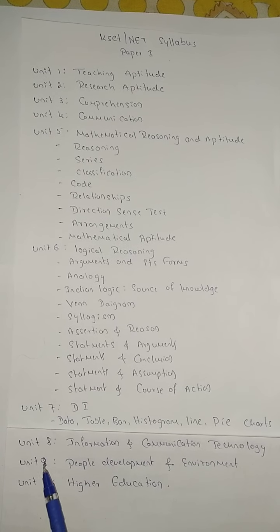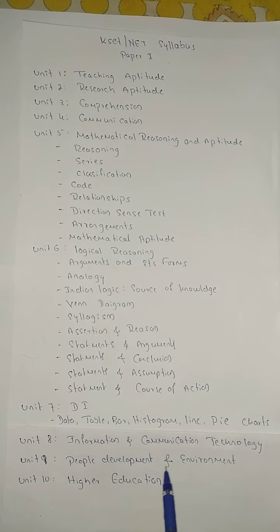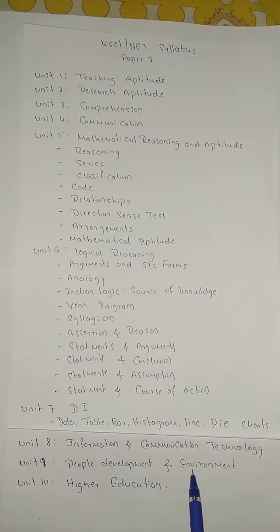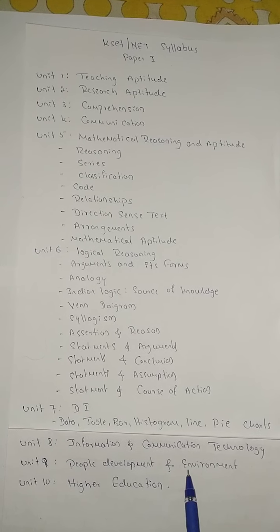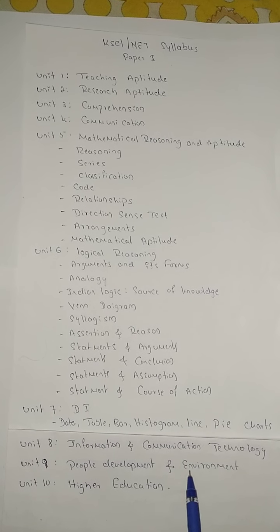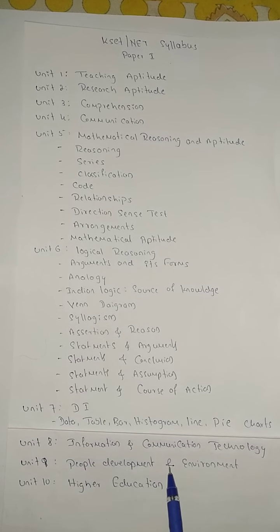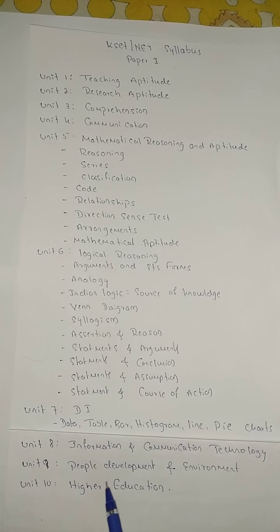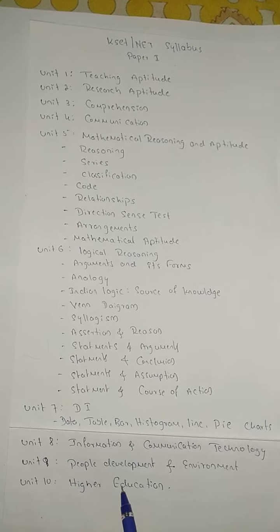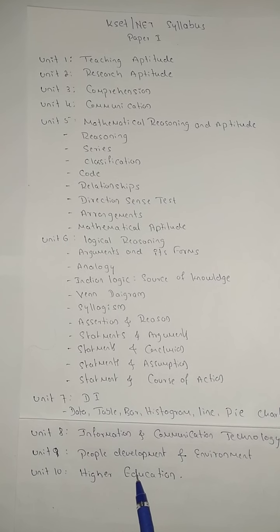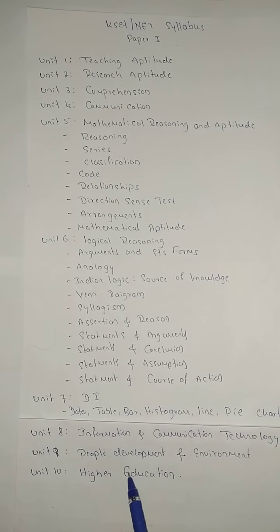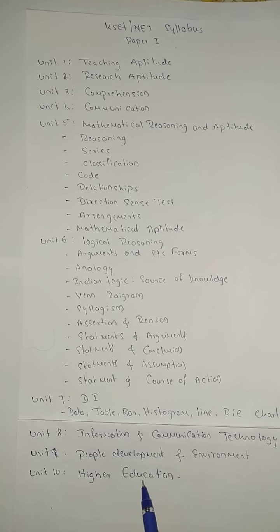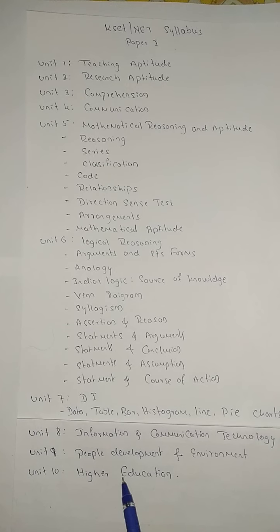Next, unit number 9, that is people development and environment. Here also we have to study a lot about our environment, our earth condition, and the pollution system. Everything we have to study in this unit. Next, the last unit, that is higher education. Here we have to study our ancient India as well as modern India, and the education system we have adopted. Everything we have to study in this unit.